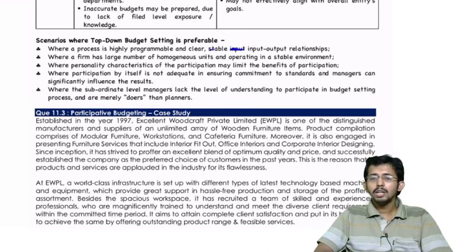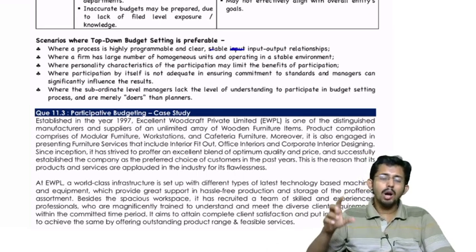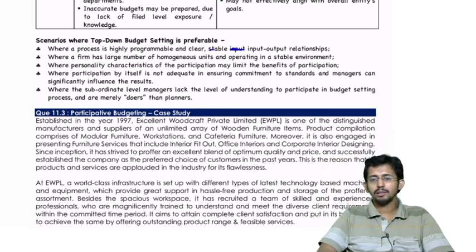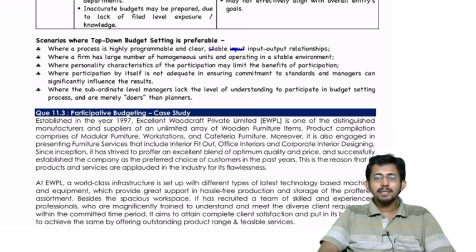So what do you have to do? If that is the case, you know how to prepare a budget. You prepare a budget and you give it to everyone. Okay, so when homogeneous units are spread over a large number of units, then it is always better to go with top-down budgeting. Next, where the personality characteristics of the participants may limit the benefits of participation. What does it mean?